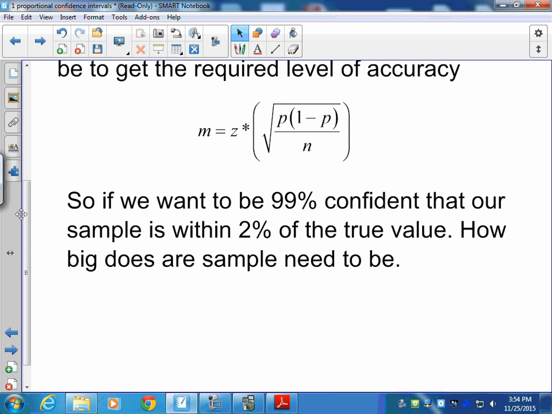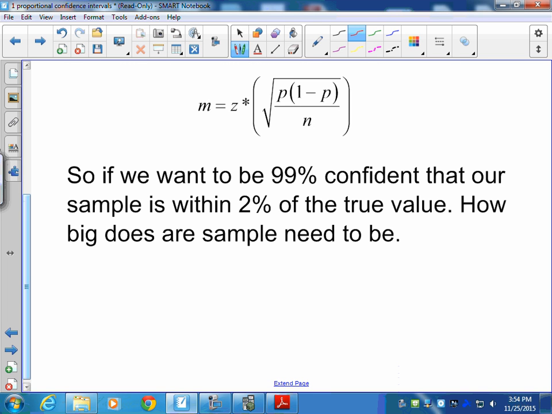If we want to be 99% confident that whatever value we get for a proportion is within 2% of the true proportional value, we can find out how big of a sample we have to collect in order to make this happen. So now we start building based on the formula. We have our margin of error, 2%, 0.02, equals our z value, which comes from the confidence level.